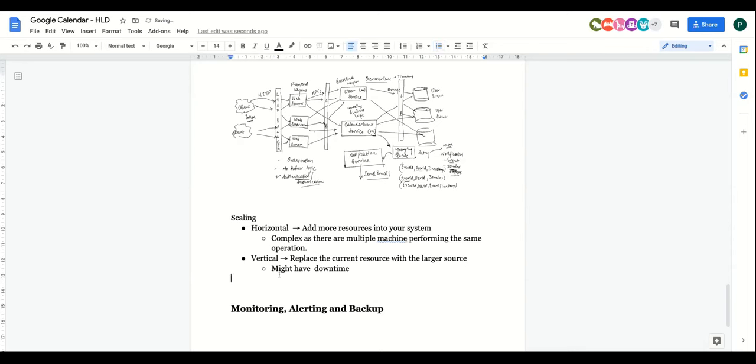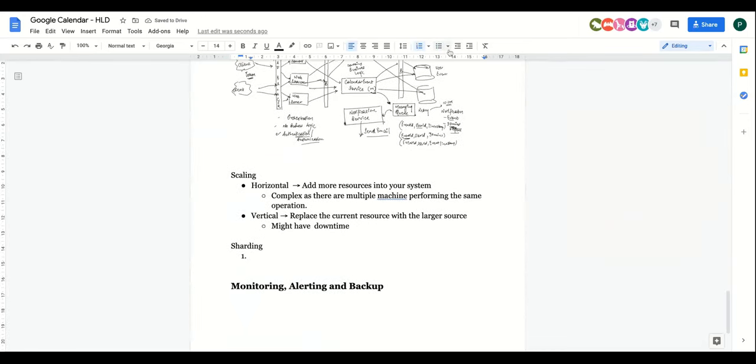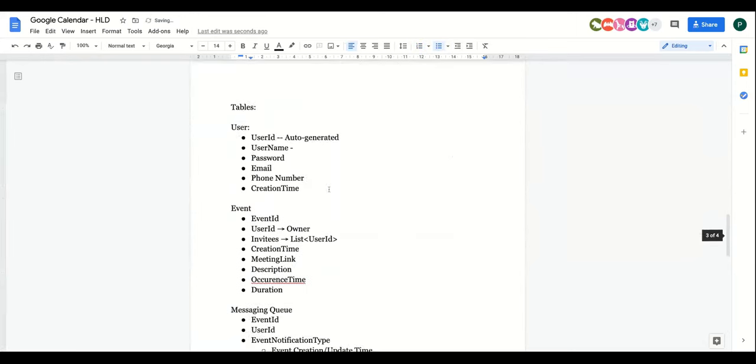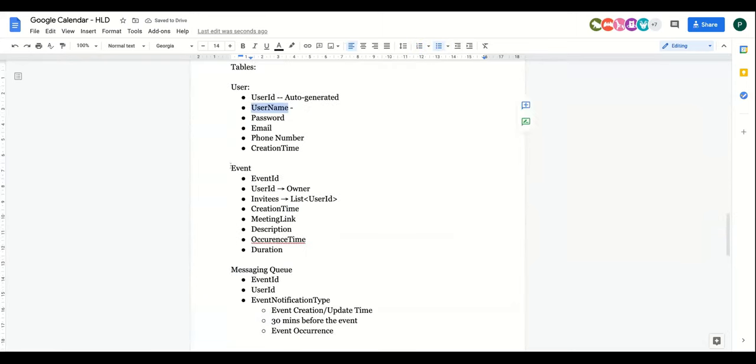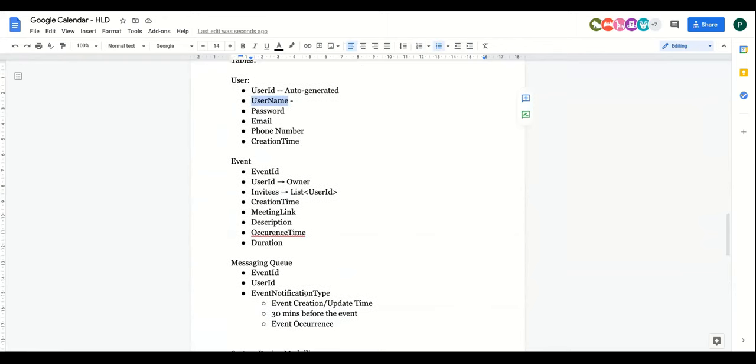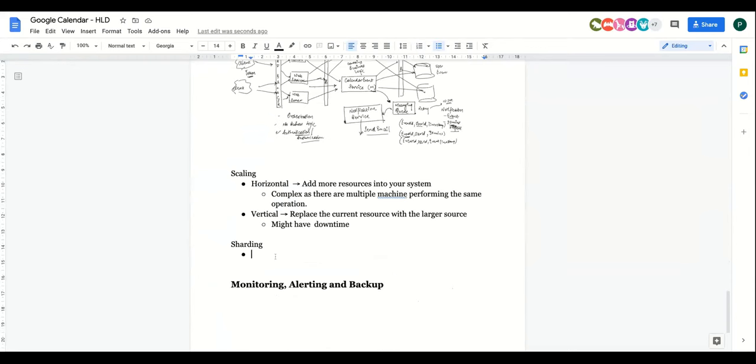And once you're done with the scaling, then you talk about what? Sharding of the data. How do you shard this data? Correct. You might want to shard the data because there are a lot of users and events, and this might keep on growing. So you can't store everything in one table. You can do logical level sharding. You can do it in the SQL database as well. I'll show you how to do it.